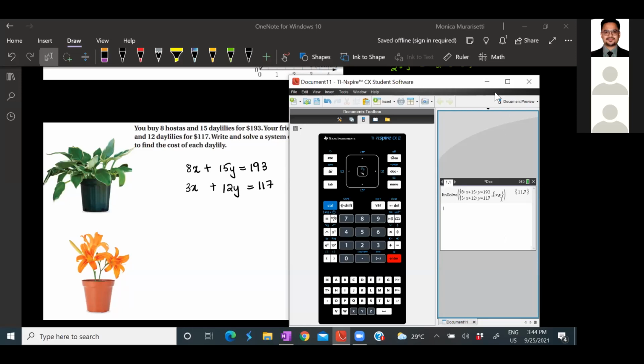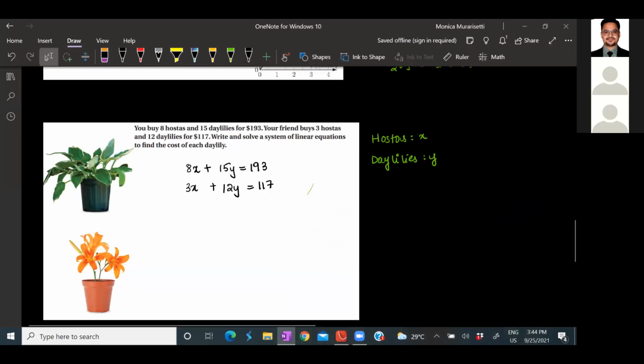Now we'll have a small task for you. We will add another flower. Let it be sunflower. Okay. Which represents Z, let's say. Now I would say 8 hostas, 15 daylilies, and 12 sunflowers, becoming $300.